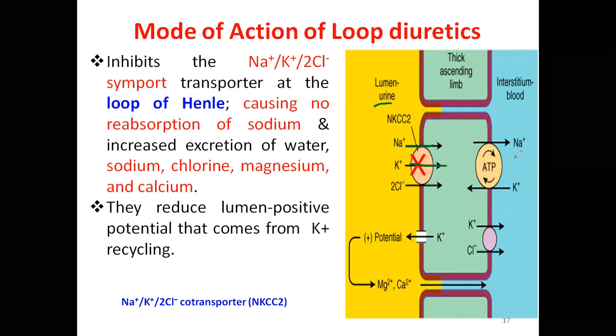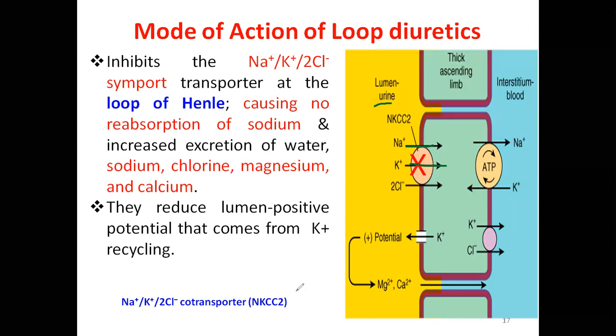When it blocks this process, what happens? The sodium will not enter into the blood. So when sodium is not entering the blood, it is present in the urine. Next, it will pass from the loop of Henle to the distal convoluted tubule, and get excreted out. So this is the mechanism of this.